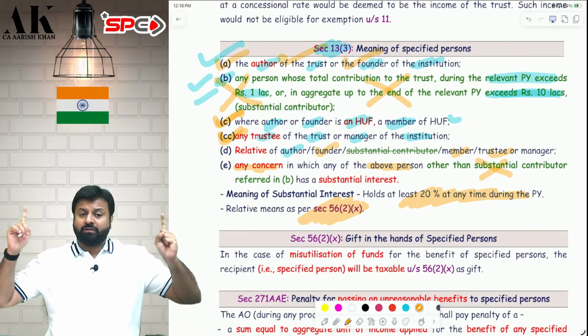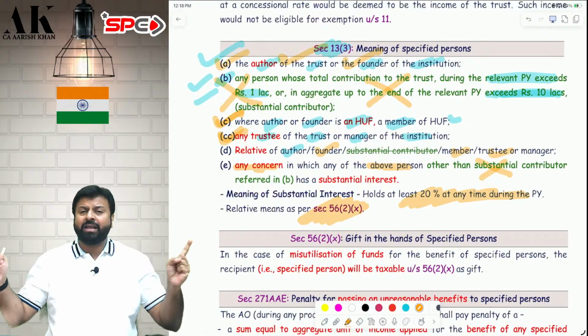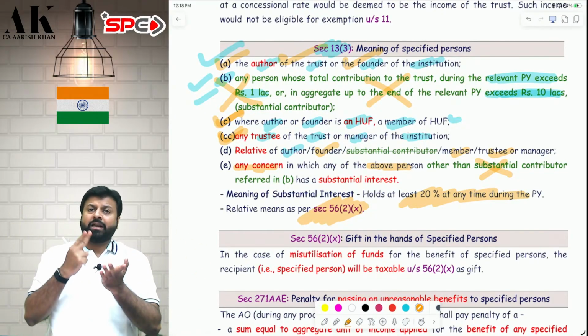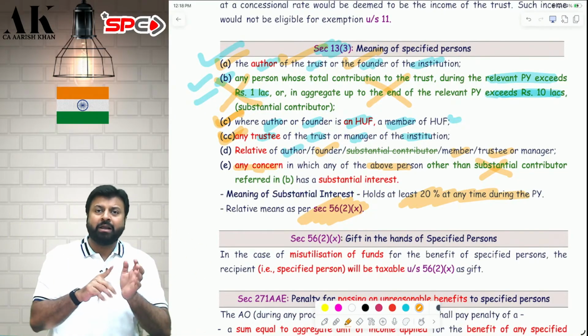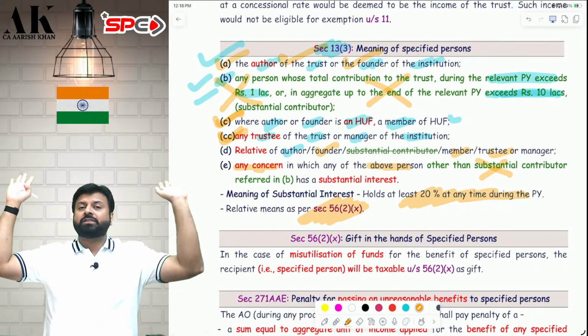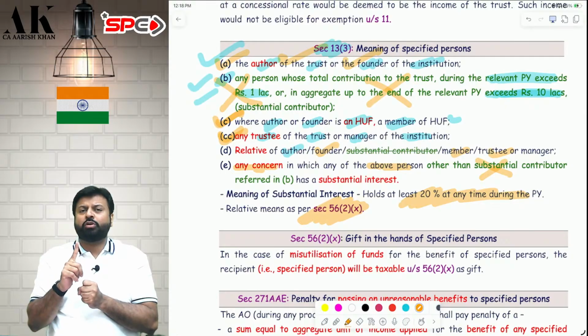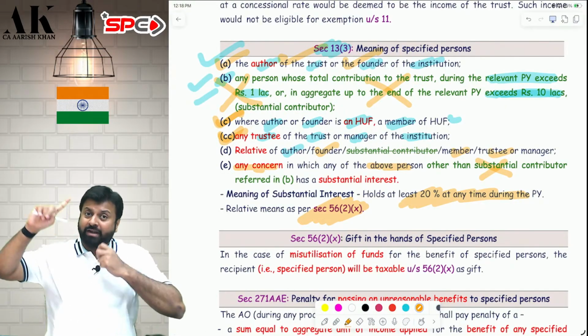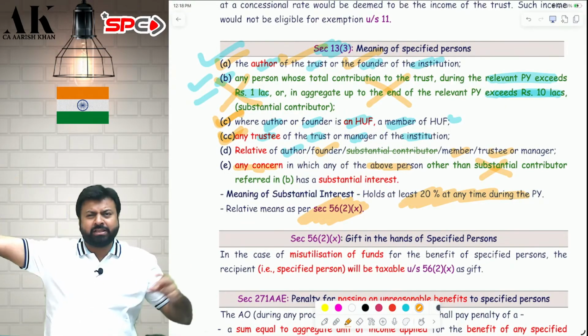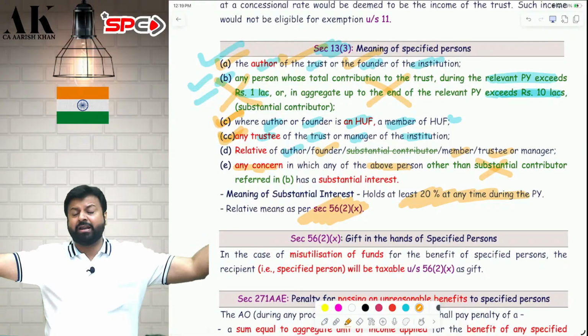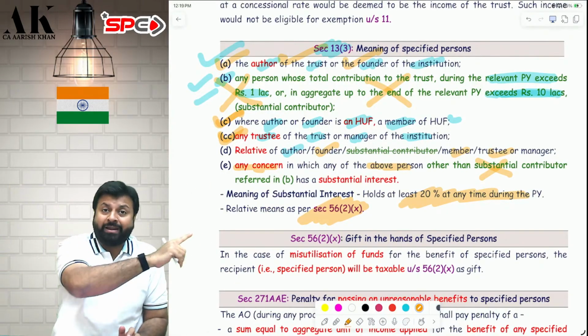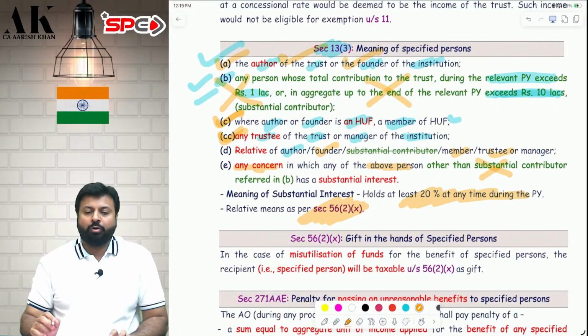which the definition of the gift taxation relative is very wider as compared to normal relative. The term relative is defined under section 2(41), but that is a general definition for the entire income tax law. That's a very small definition. The definition covered in section 2 clause 41 is a very small definition, but the definition covered in IFOS in gift taxation is a very wider definition, very wider. That wider definition has to be applied here, not the narrow definition. I hope it is clear to all of you.